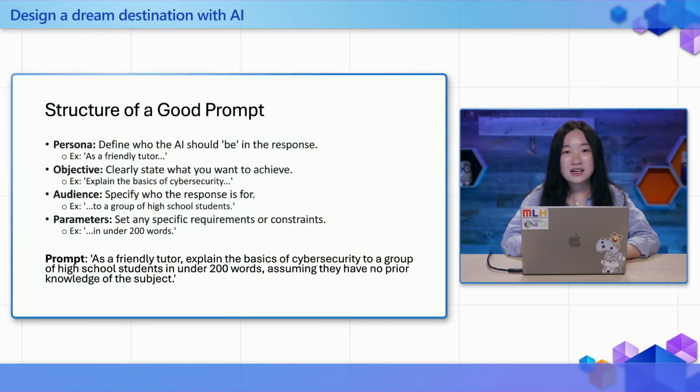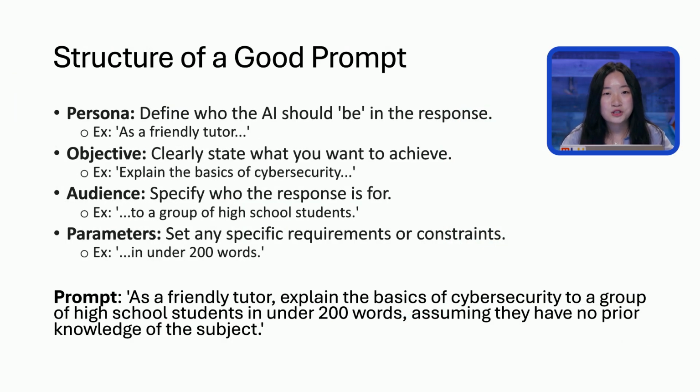What's a prompt? A prompt is the input you give to AI to get the output you want. So here are some key elements to include in your prompts. Our first is going to be the persona. Define who the AI should be in the response. So for example, as a friendly tutor. Our second is going to be objective. Clearly state what you want to achieve. For instance, explain the basics of cybersecurity.